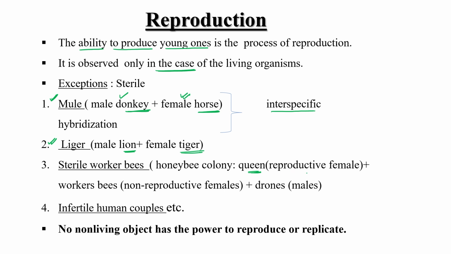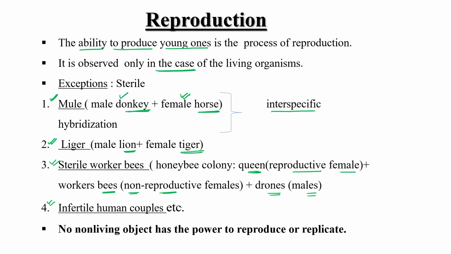This one is reproductive female. Some act as worker bees. These are also female, but non-reproductive females, which means these are sterile ones. And drones are male. So the worker bees come under this sterile category. So that is the third example. The fourth example is the infertile human couple.